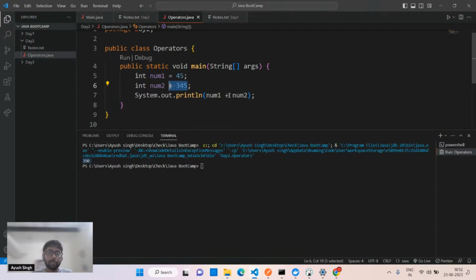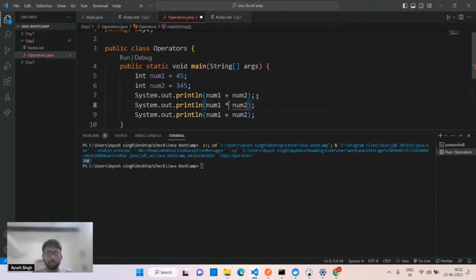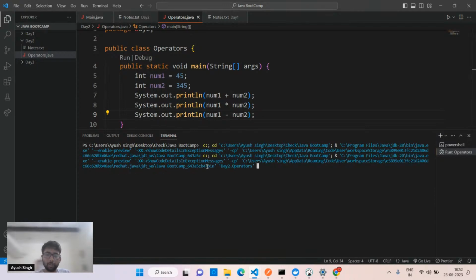Same, you can use multiplication as well. Here you can have the multiplication, and it will multiply the numbers. Here you have subtraction. Now I have to tell you about the modulus operator. Just give me a second.